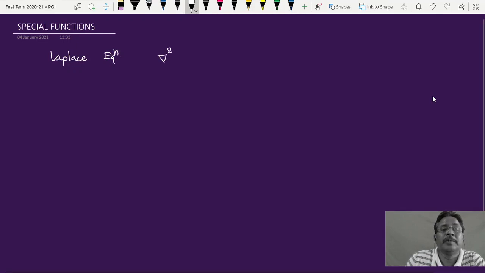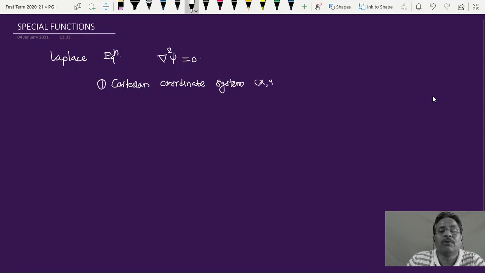The Laplace equation is given as del square psi equals 0. Remember, we have solved this equation in three different types of coordinate systems. One is the Cartesian coordinate system, that is X, Y, and Z, three-dimensional.